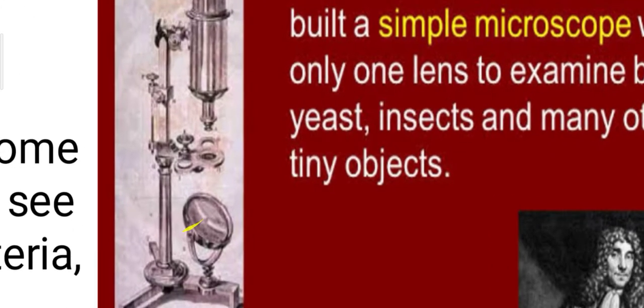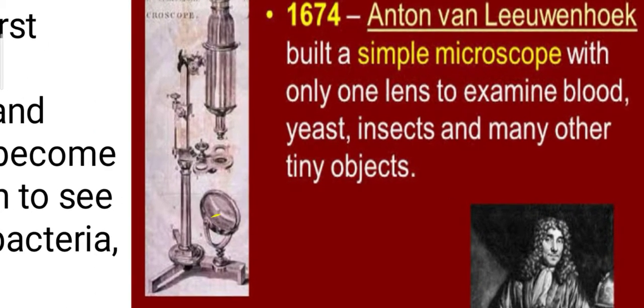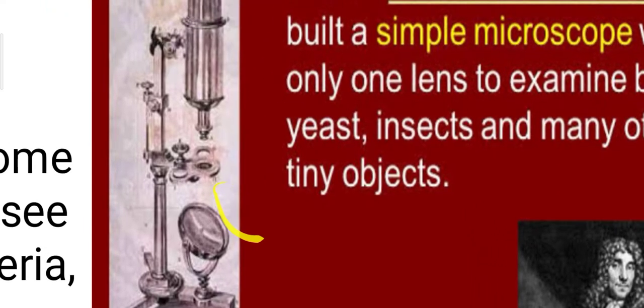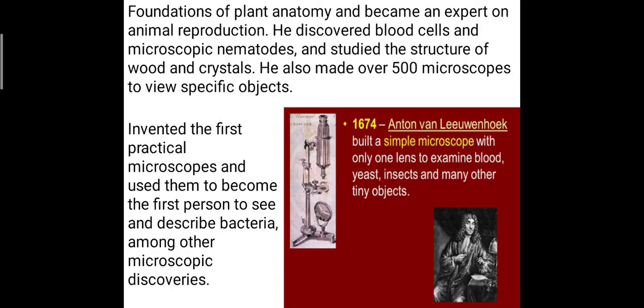See this microscope, how it is. What you will see in the laboratory is a compound microscope. This is a simple microscope. See, he made it with one lens. With the one lens he used to see the movements of microorganisms. So he invented the first practical microscope and used it to become the first person to see and describe bacteria, among other microscopic discoveries.